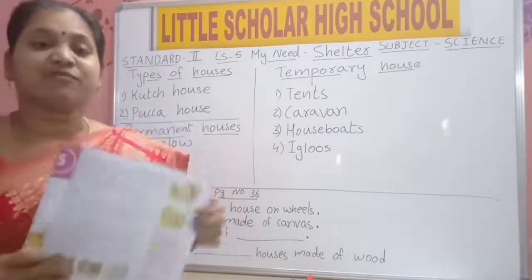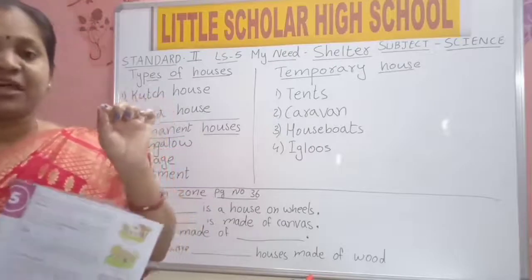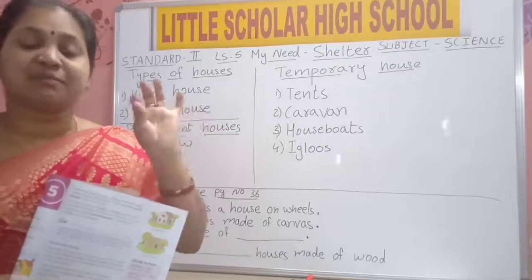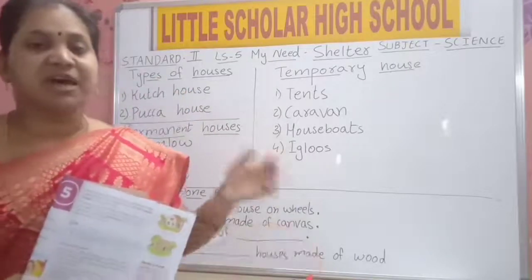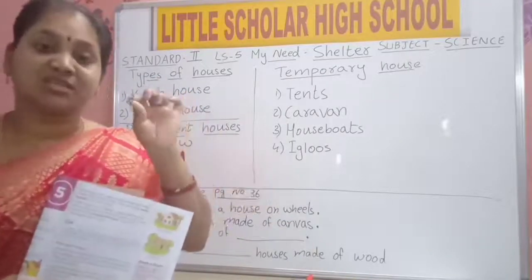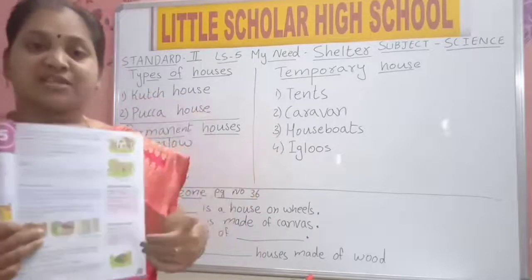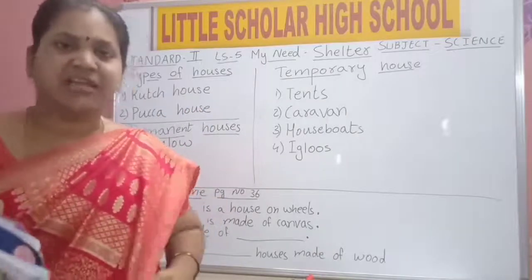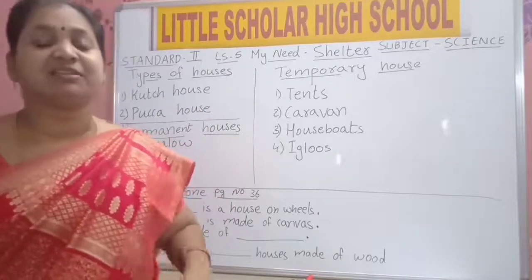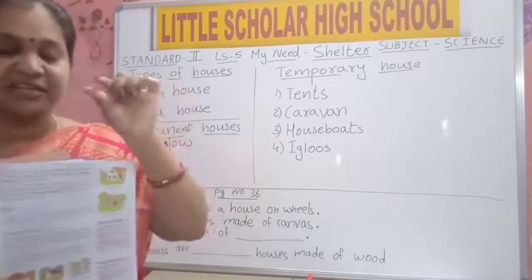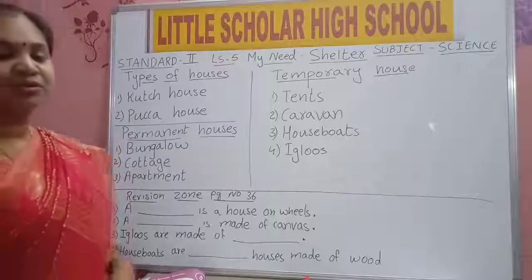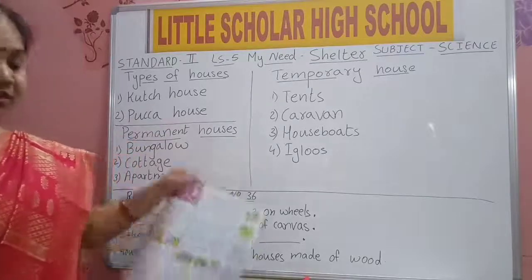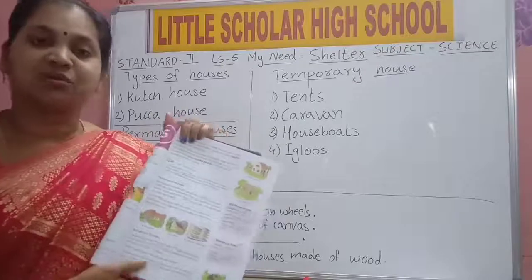It is made of nice thick cloth, canvas. You have heard of canvas shoes, no? How is the cloth of those canvas shoes? It will be thick. Because of that they are made of that cloth. So tents are also made of thick canvas cloth. That cloth won't be thin like our dresses. It will be very thick, and it won't tear easily.